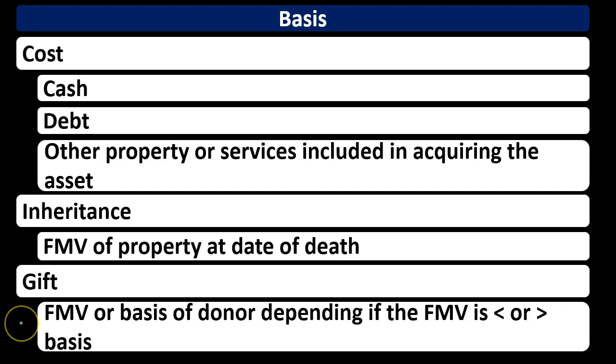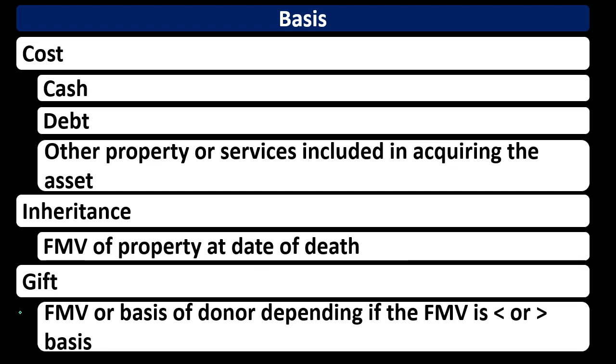It will be the fair market value or basis of the donor, depending on whether the fair market value is less than or greater than the basis at that point in time. In other words, if we're talking about normal equipment that goes down in value, let's say they purchased it for $50,000, it went down to $20,000 at the point in time of gifting, then we're going to use the fair market value at the point in time that it was gifted.